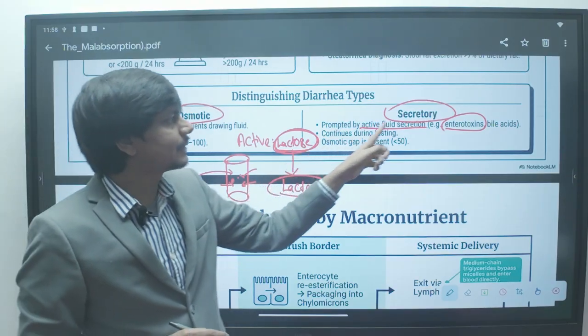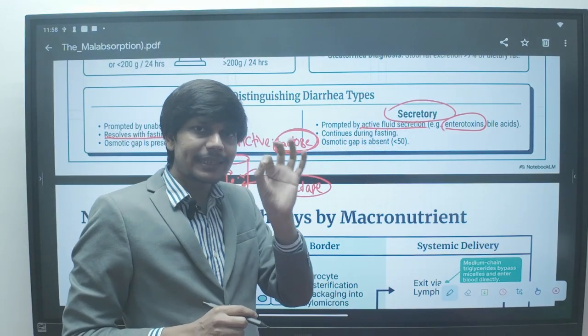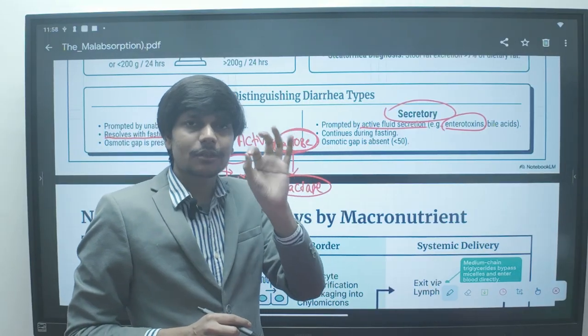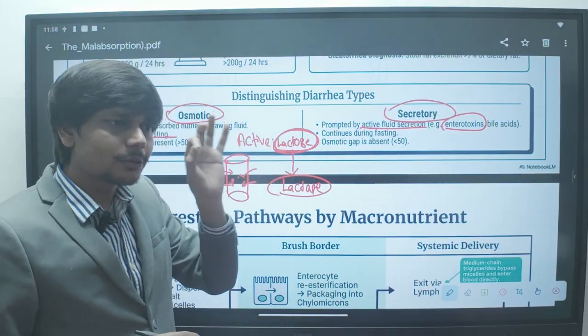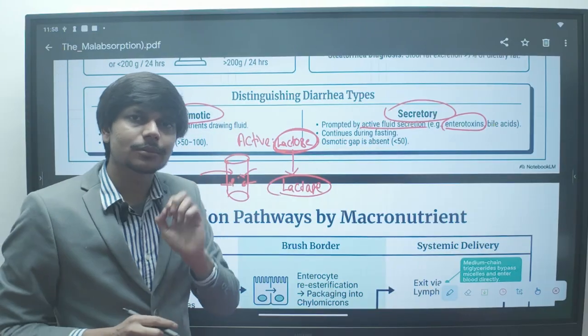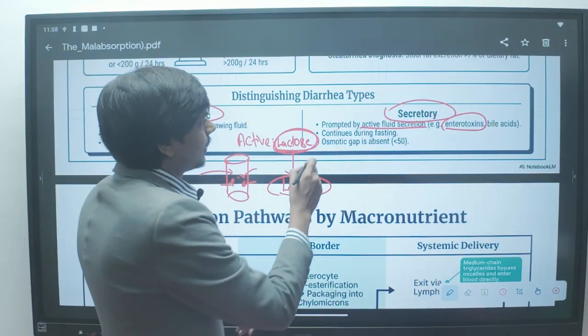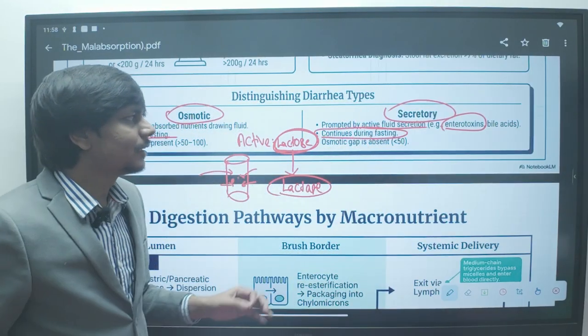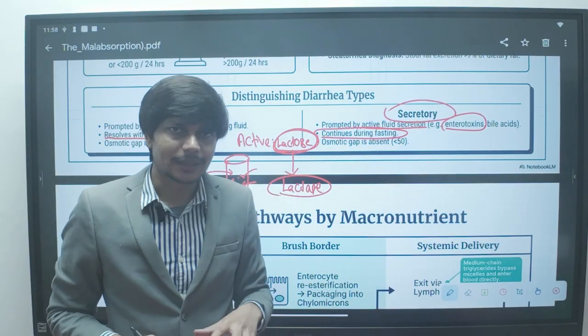But what will happen with secretory diarrhea? The endotoxin is always present and is attached to the cells of the gastrointestinal tract. It is stimulating the cells of the gastrointestinal tract all the time, so it will continue during fasting. So remember, the secretory diarrhea will continue during fasting.